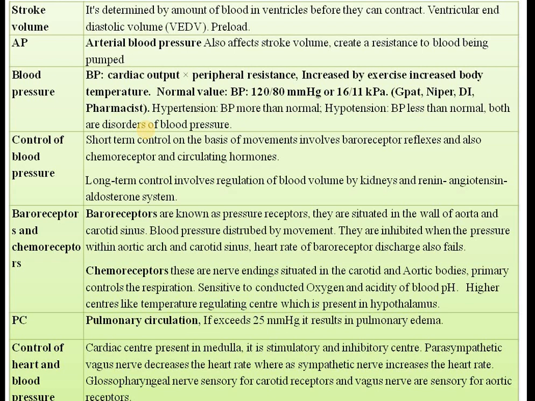Then angiotensin, these are some hormones, they will also control your blood pressure. For example, if there is a decrease in blood pressure, means blood pressure decrease होगा तो आपकी किडनी को भी ब्लड कम जाएगा. किडनी को ब्लड कम गया तो kidney will release renin, one enzyme known as renin. Okay, that renin will increase the blood pressure.